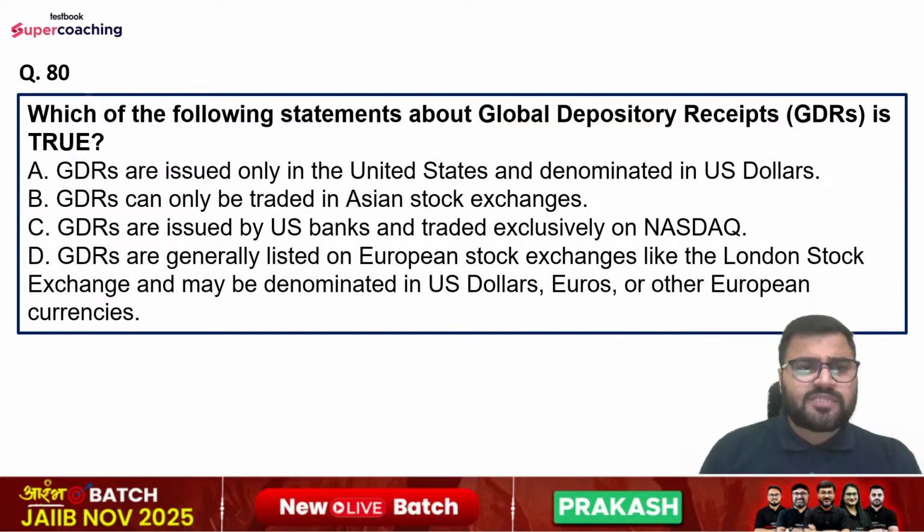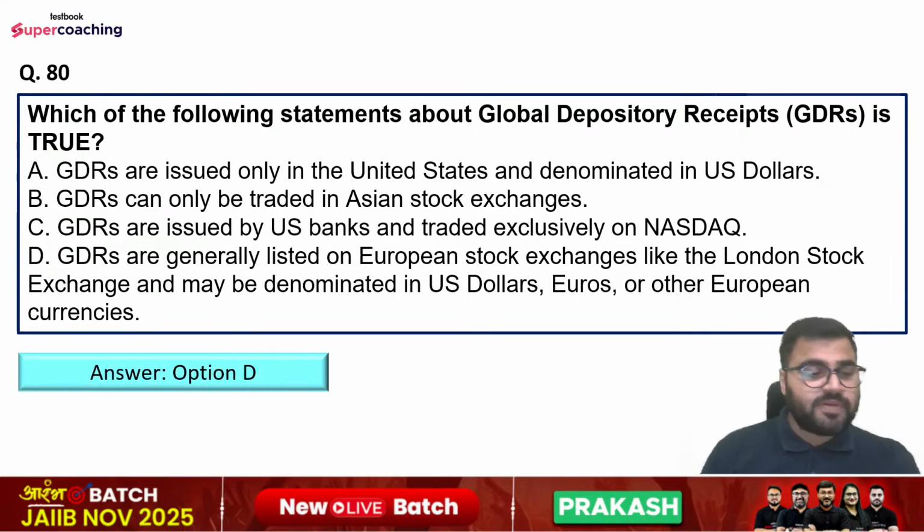Question number 80 is, which of the following statements about GDR, Global Depository Receipts, is true? Options are, GDRs are issued only in the United States and denominated in US dollars. GDRs can only be traded in Asian stock exchanges. GDRs are issued by US banks and traded exclusively on Nasdaq. GDRs are generally listed on European stock exchanges like the London Stock Exchange and may be denominated in US dollars, euros, or other European currencies. So right answer is option number D.